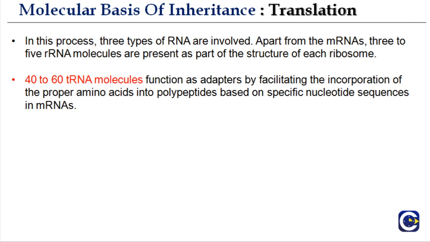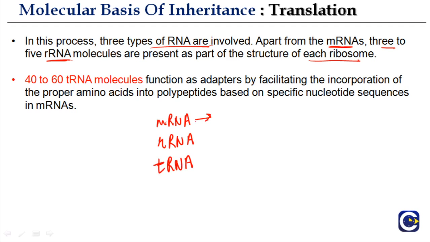So in the process of translation, 3 types of RNA are involved. Apart from mRNA, 3 to 5 rRNA molecules are present as part of the structure of each ribosome. Okay, so there is mRNA, then there is rRNA, and then there is tRNA. We have discussed a lot about mRNA. It is basically what results in the formation of protein. And in the previous parts, we also discussed tRNA, which acts as an adapter.